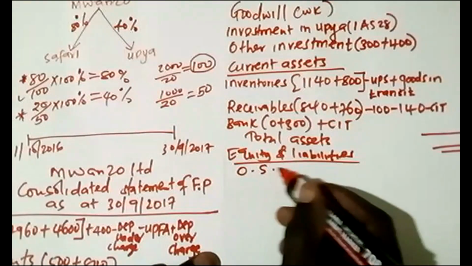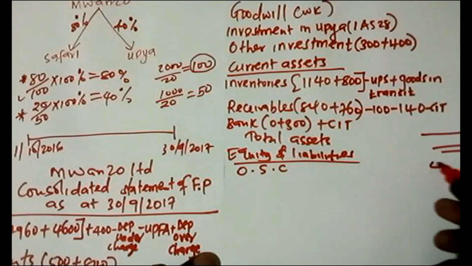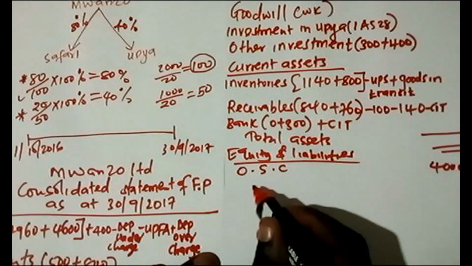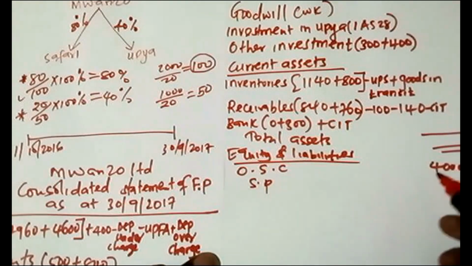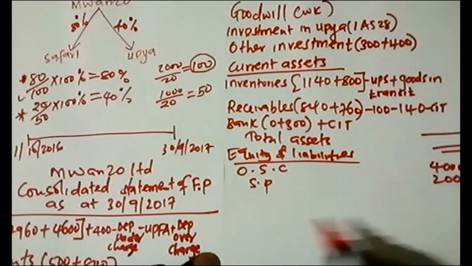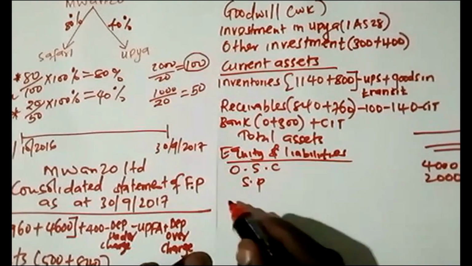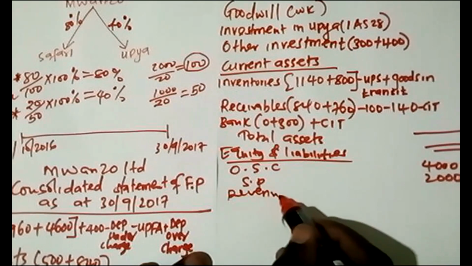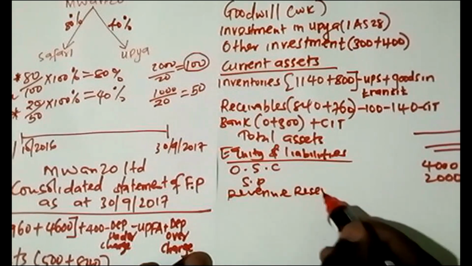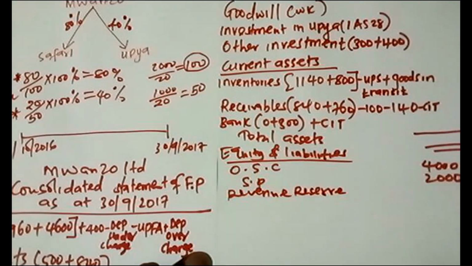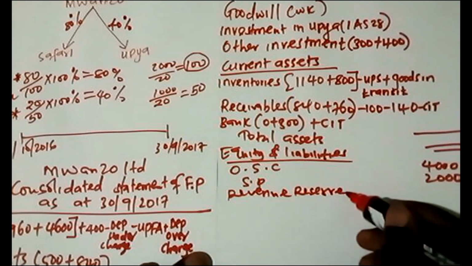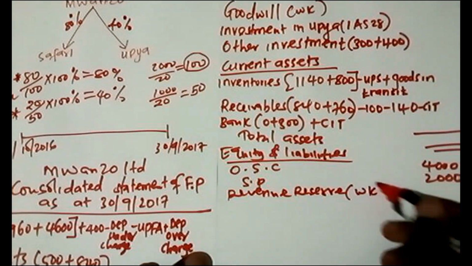So ordinary share capital, that is 4,000. Share premium, 2,000. Then there was a revenue reserve. So for the revenue reserve, this one is like retained earnings.